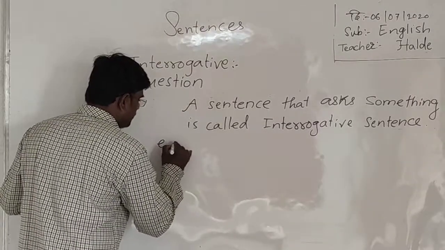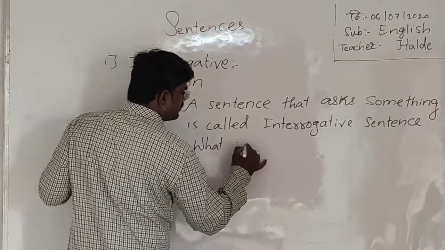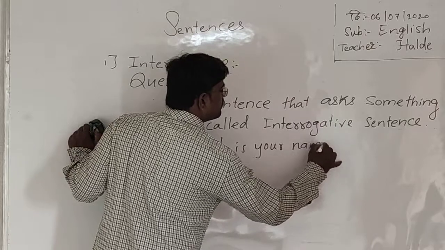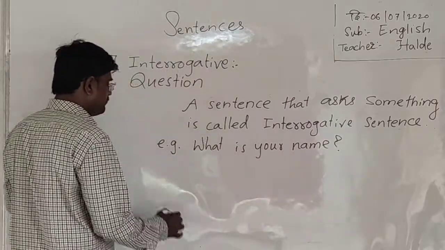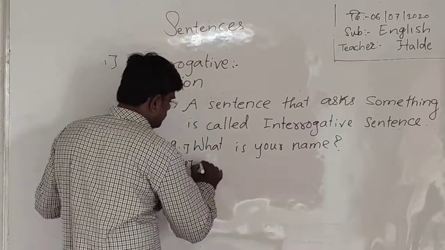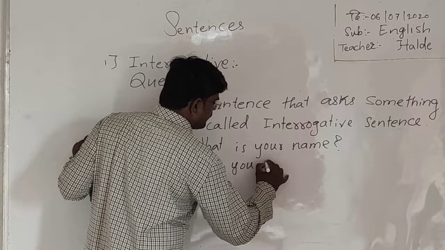For example, what is your name? Second thing, can you play with me?